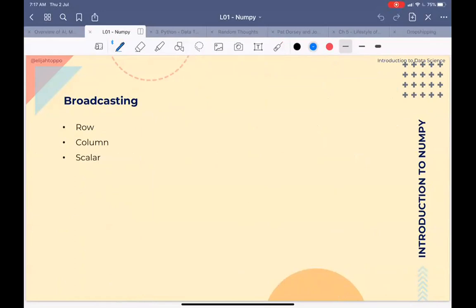So let me show an example. Let's say we have numbers like this, and this is a matrix that we have. If I have to do an addition operation, this matrix size is 3 rows and 2 columns, so I need to have a matrix with 3 rows and 2 columns.